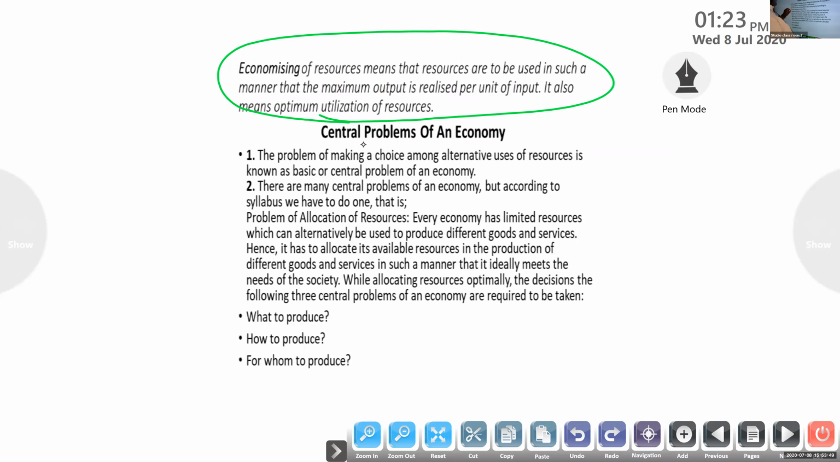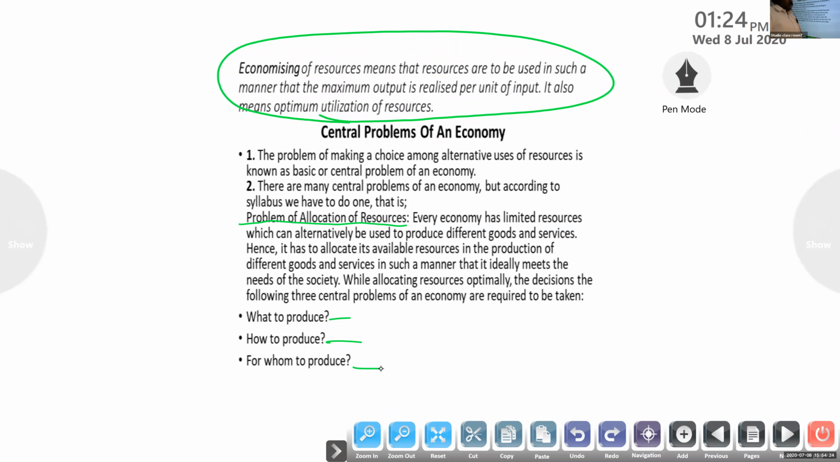There are many central problems of an economy, but according to the syllabus and our textbook, we have to study the problem of allocation of resources: where we want to use the resources we have. We already know that every economy has limited resources. It is the responsibility of the government to think about resource planning and how to utilize the resources. That relates to the central problems: what to produce, how to produce, and for whom to produce.